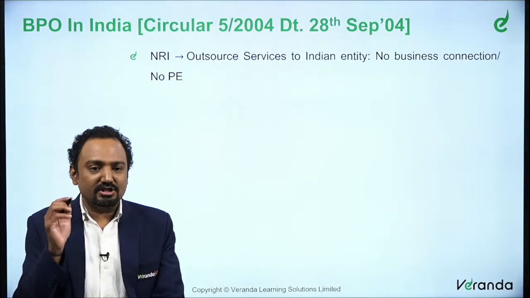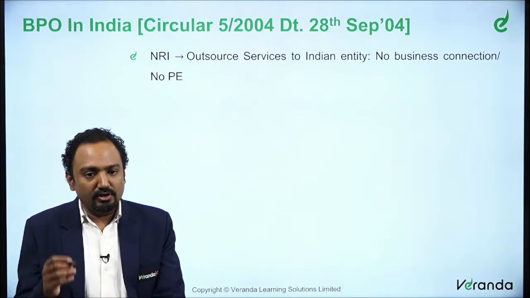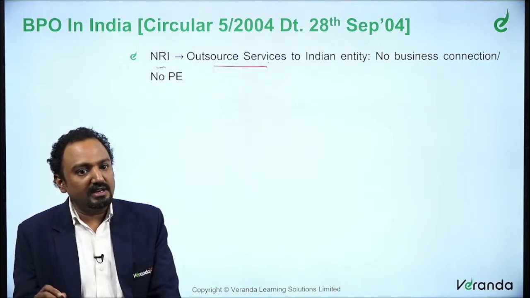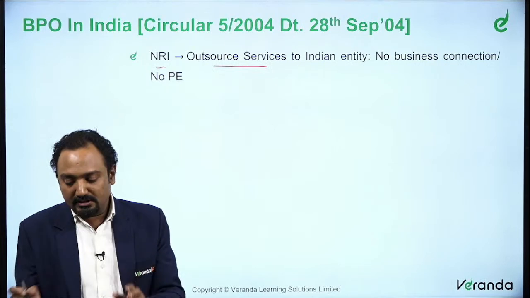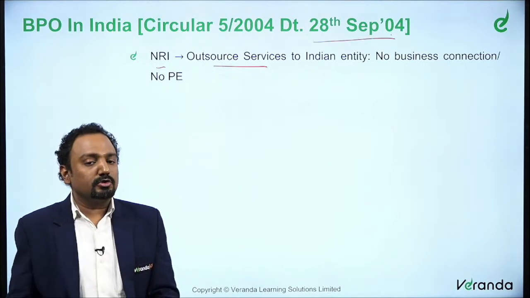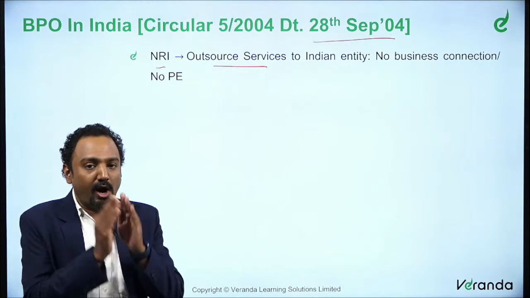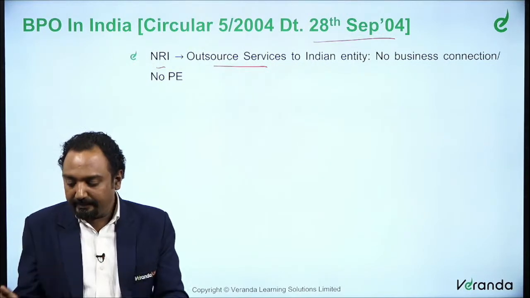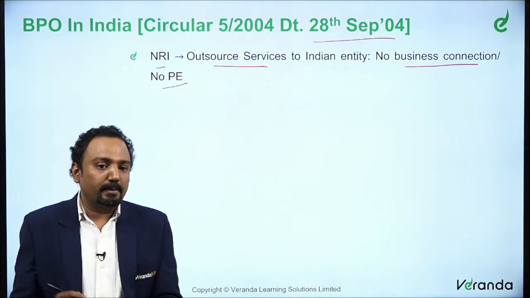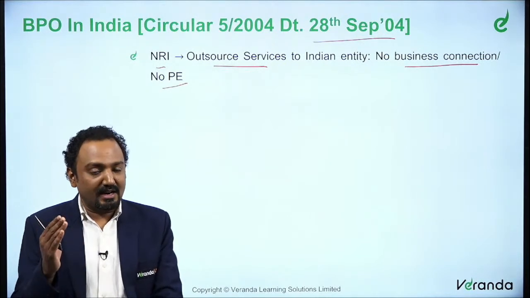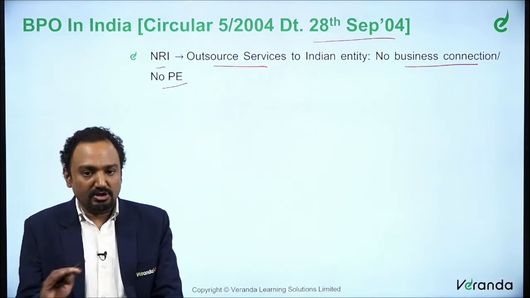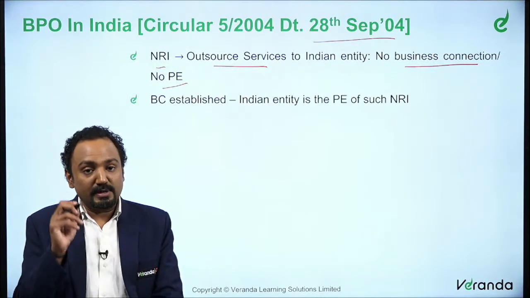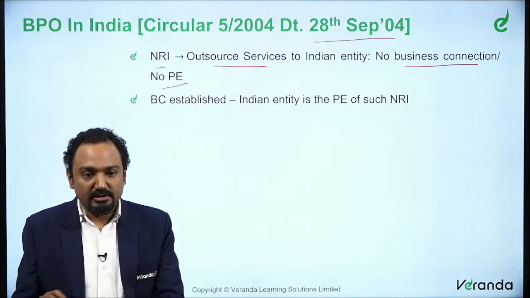There is a small deviation for BPOs alone. So when you say BPO, it is basically a non-resident outsourcing services to the Indian entity. This circular of 28 September 2004 very clearly says whatever non-resident has provided as outsourcing services to the Indian entity is not a business connection, it is not a PE. So though the non-resident has control over the services outsourced, it is not considered as business connection and not a permanent establishment. It's a very specific exclusion to the concept of business connection.